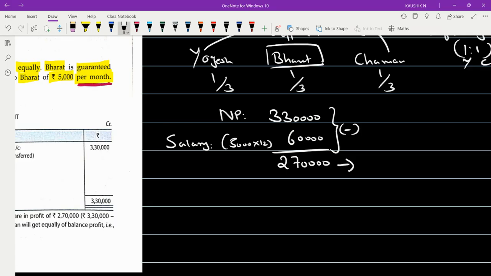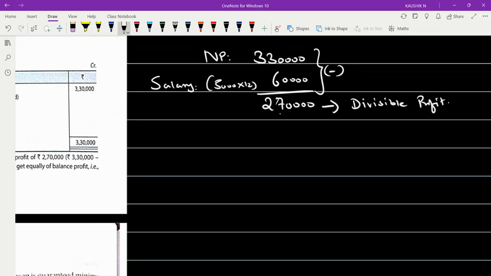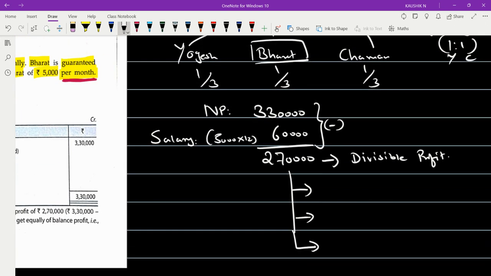Very good. Now this 2 lakh 70,000 is what we declare as divisible profit. Now we need to divide this 2,70,000 among whom? Among the partners. Who are the partners in this case? Yogesh, Bharat, and Chaman. As they are equal partners, if you divide this by 3, each one will get 90,000. Am I right?